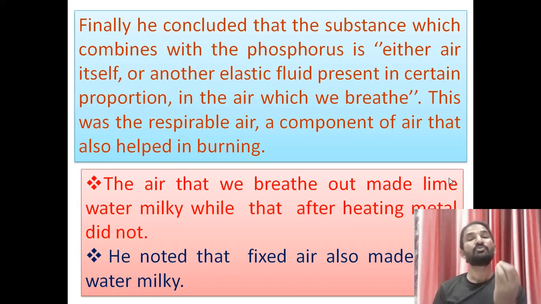That air is also called respirable air. Air is a mixture of gases, and some proportion of it helps in the burning of many substances. That burning-helpful gas is called respirable air, which we breathe.